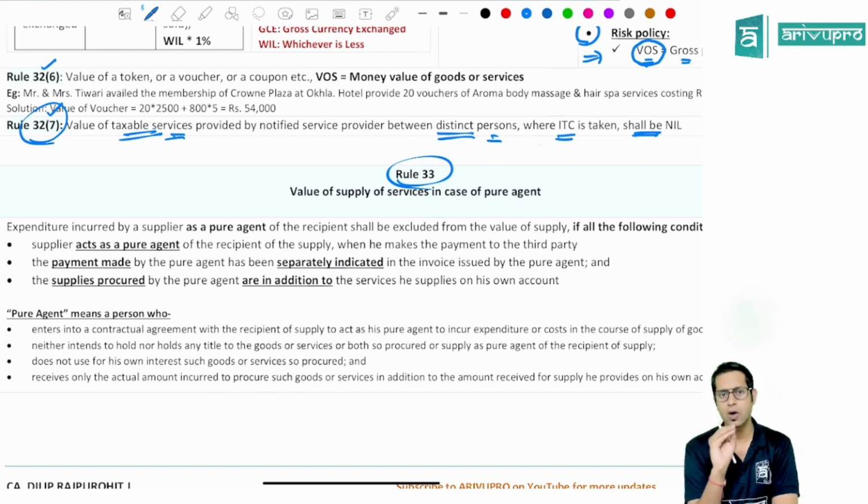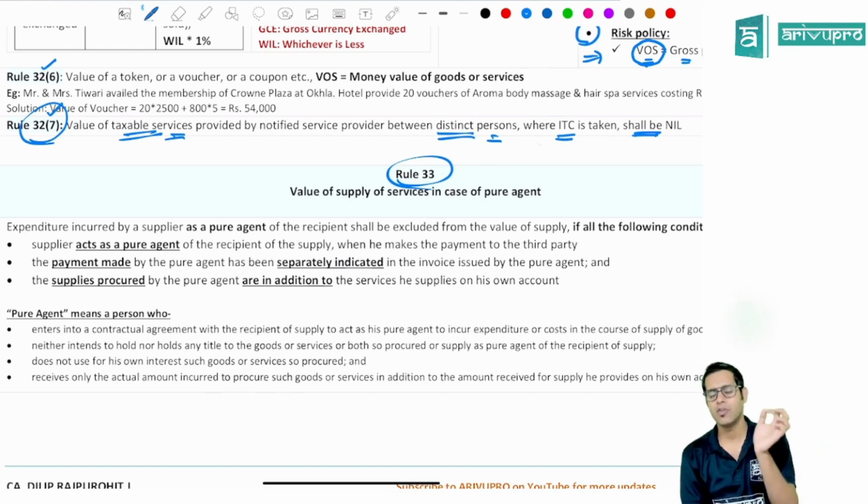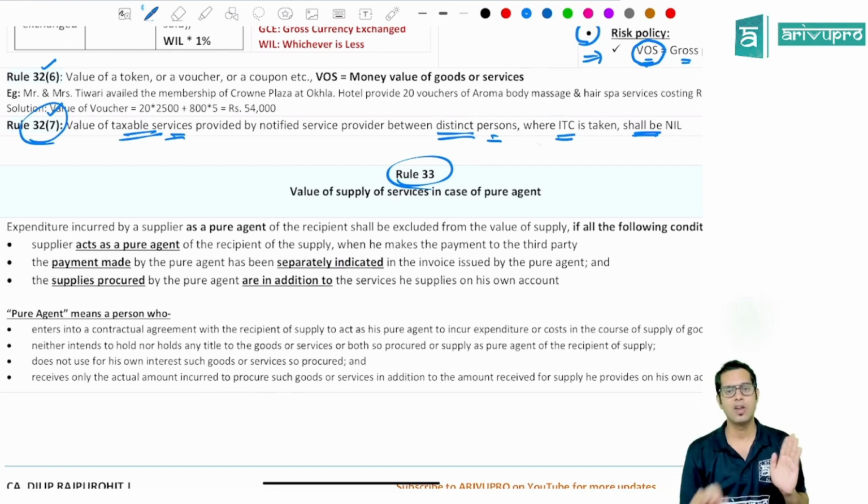For example, I am a chartered accountant. I file the income tax return of my client. While filing the income tax return of my client, I have purchased a digital signature for him. Now, normally section 15 says value of supply shall include all the incidental expenses for making the supply. Now, this DSC which is purchased by me, this is not something which is for me. This is for my client. But I have purchased it from someone else on behalf of my client. In this case, the lawmaker says that when you are computing the value of supply, the value of this DSC should not be included because this DSC is purchased by me as a pure agent.